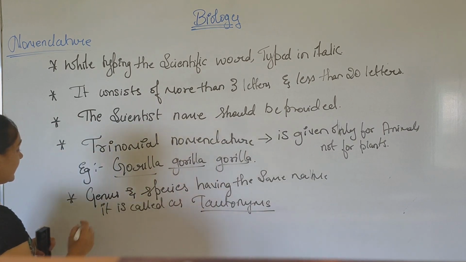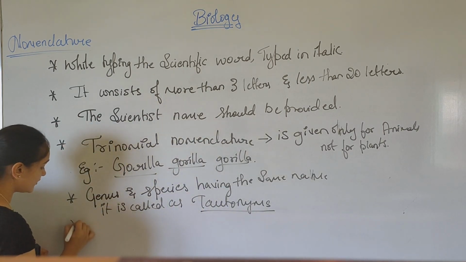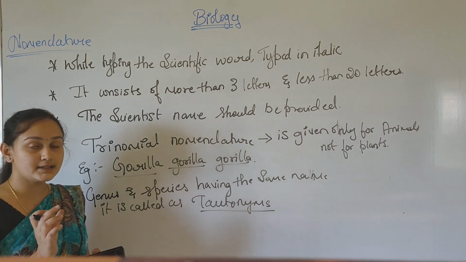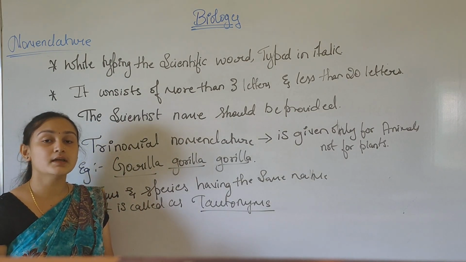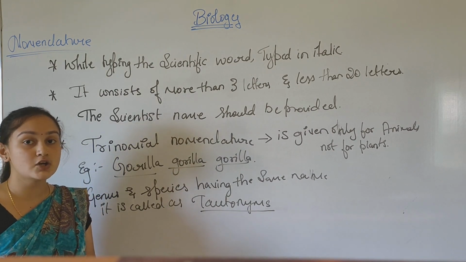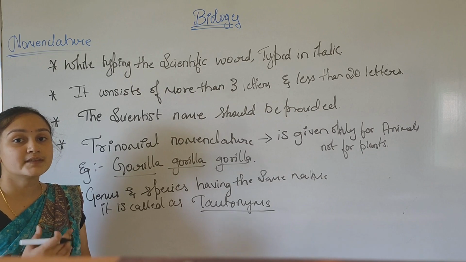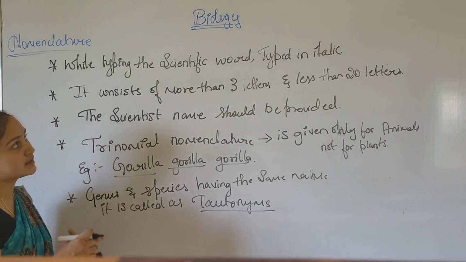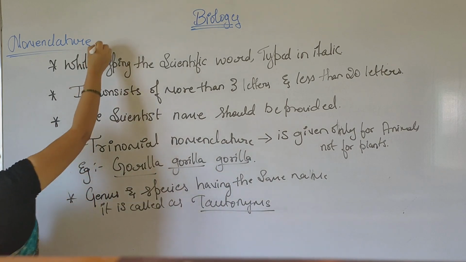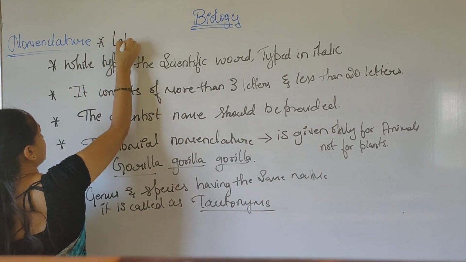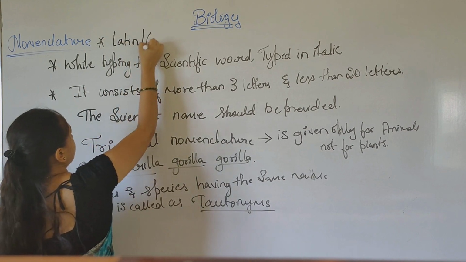Then the last, which is very important. The scientific name, or the wording given during this nomenclature, is chosen either in Latin or in Greek.